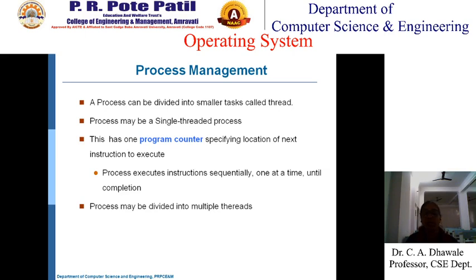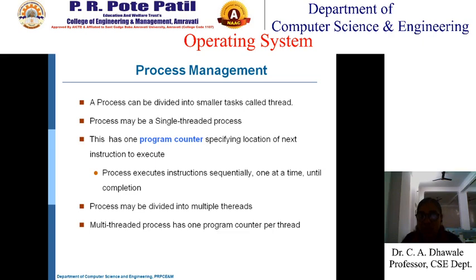A process may be divided into multiple threads. When the process is quite large, it will be divided into multiple threads, and the multi-threaded process has one program counter per thread. That is, if there are 5 threads, then for the execution of the 5 threads' instructions, there will be 5 program counters. The first program counter will keep track of the next instruction in the first thread.